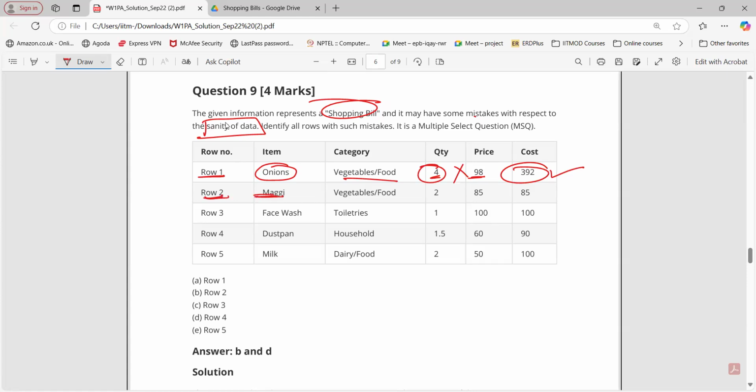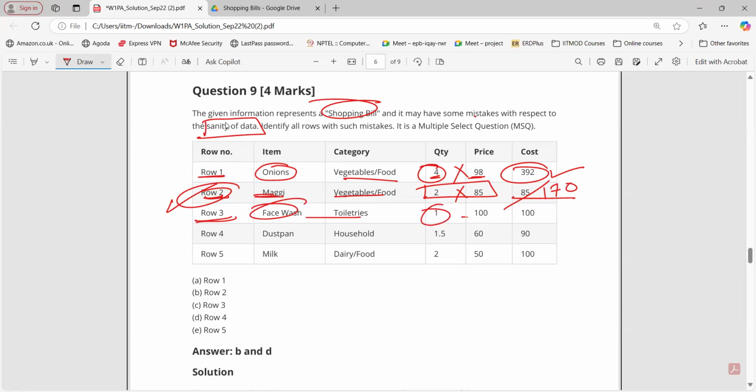Maggie. Okay. Vegetable food. Yes. What about this? Is this correct? No, sir. It should be 170, right? Not 85. So row 2 violates the sanity of data. What about row 3? Face watch, toiletry.